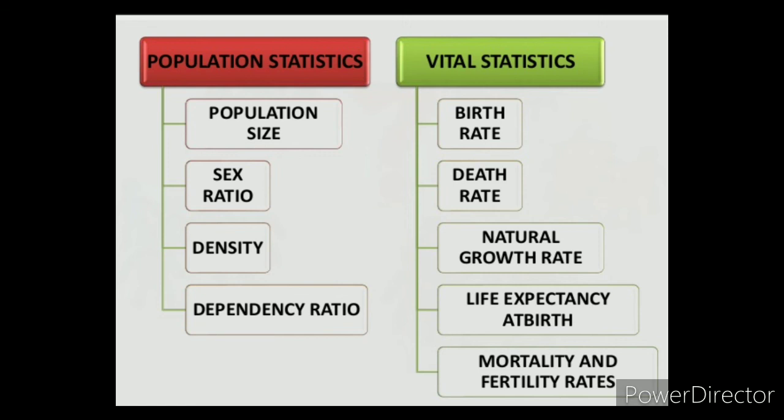The population statistics include indicators that measure the population size, sex ratio, density, and dependency ratio. The vital statistics include indicators such as birth rate, death rate, natural growth rate, life expectancy at birth, mortality, and fertility rates.